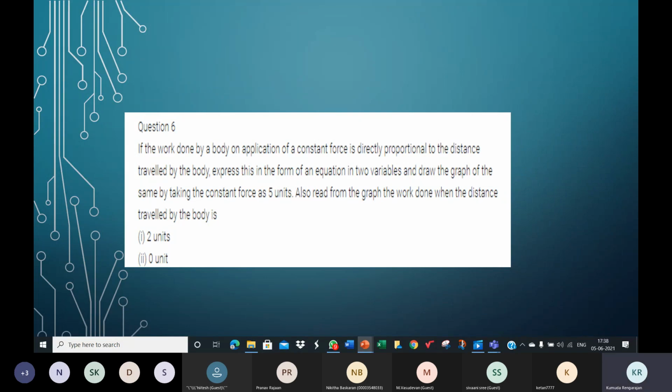Look at this question, children. If the work done by a body on application of a constant force is directly proportional to the distance traveled by the body, express this in the form of an equation on two variables and draw the graph of the same by taking the constant force as 5 units. Also, read from the graph the work done when the distance traveled by the body is 2 units, 0 unit.